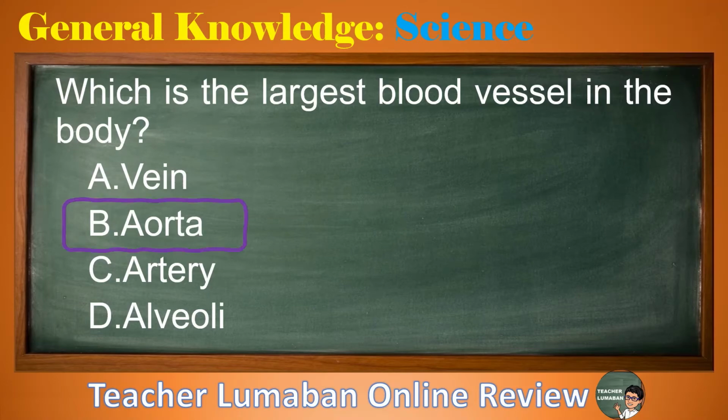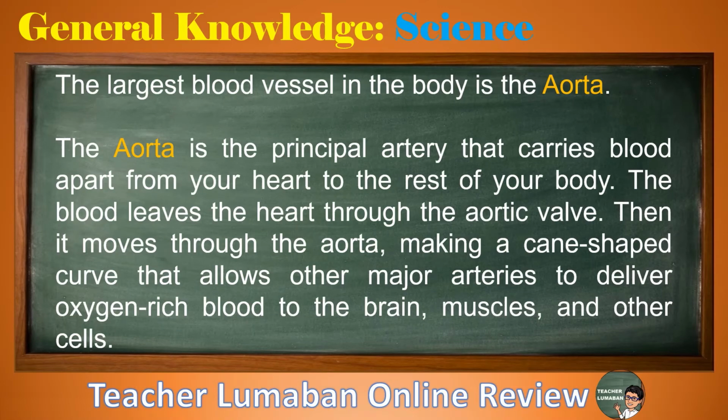The correct answer is letter B, aorta. The largest blood vessel in the body is the aorta. The aorta is the principal artery that carries blood away from your heart to the rest of your body. The blood leaves the heart through the aortic valve. Then it moves through the aorta, making a cane-shaped curve that allows other major arteries to deliver oxygen-rich blood to the brain, muscles, and other cells.